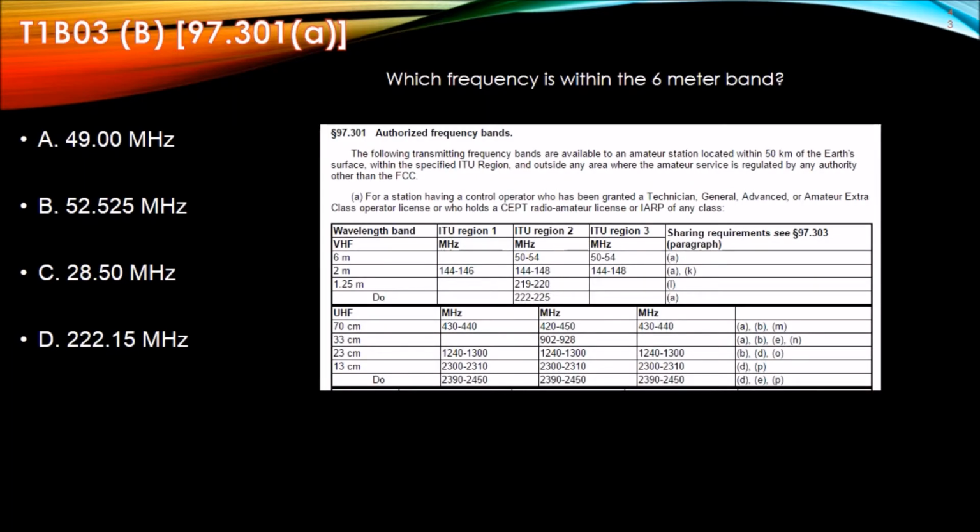Let's return back to our 97.301 authorized frequency bands. And we can see here on the list that the 6 meter band is within that 50 to 54 megahertz, making the answer to this question 52.525 megahertz, B.